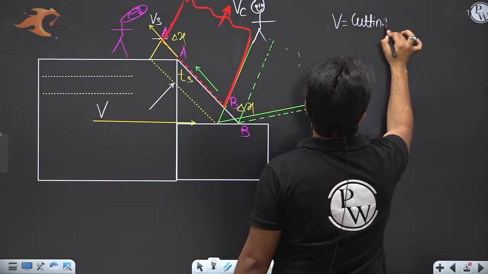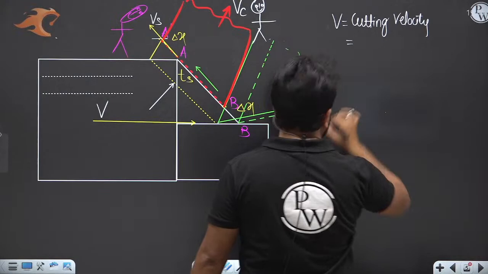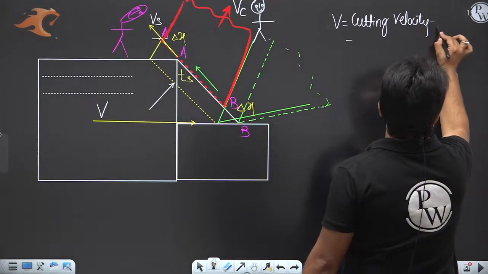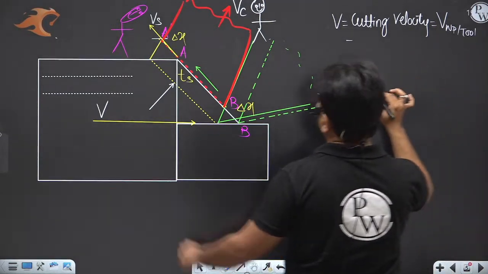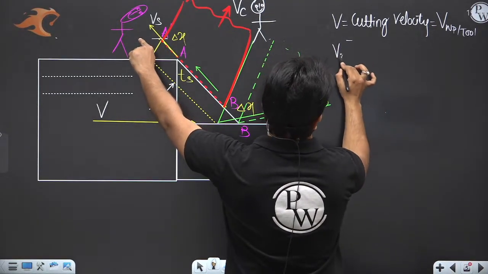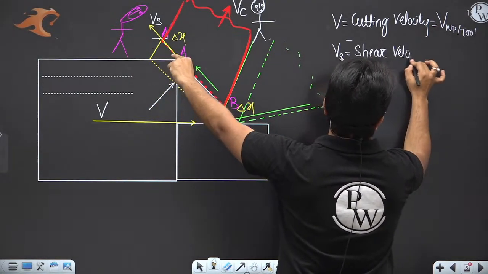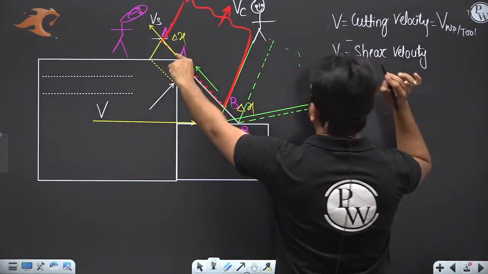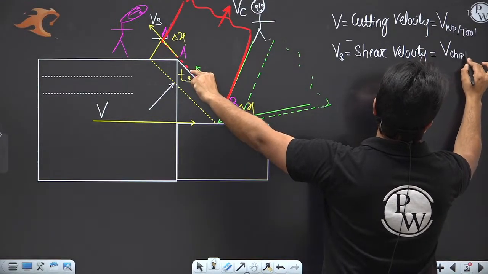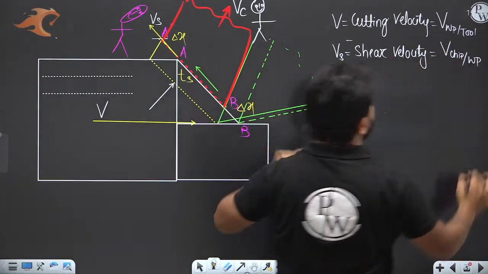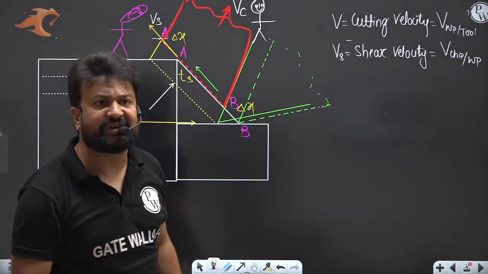It is the velocity of the workpiece with respect to the tool. Vs is the shear velocity, the velocity of the chip with respect to the workpiece, because you are observing that deformation with respect to the workpiece.